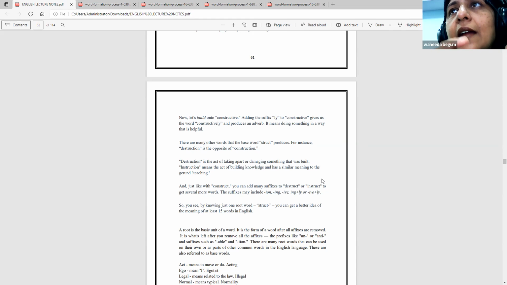Cons is added, construct. Ion has happened, a suffix has been added. Then constructive is made. Another suffix has been added. Then one more suffix to the already suffixed word is constructively. Destruction is the opposite of construction, by just changing the letter.